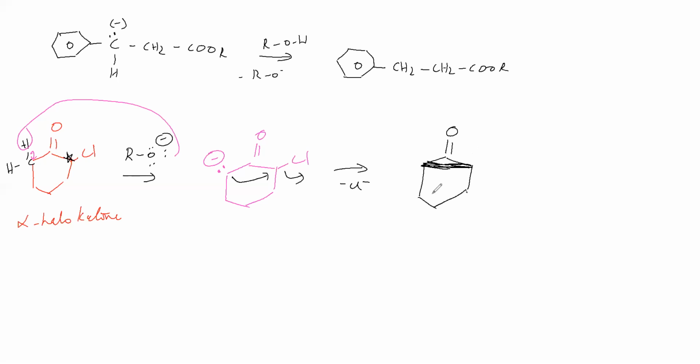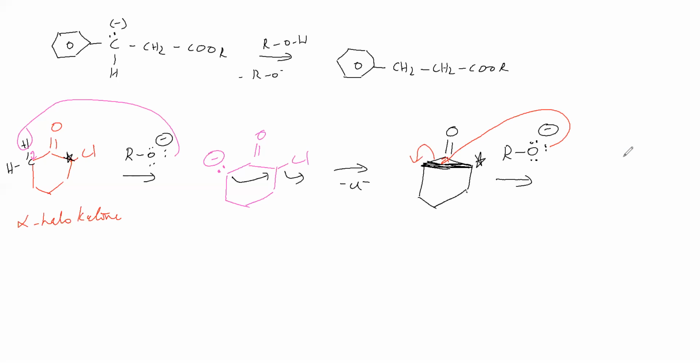Here we can say it is a 5-membered ring, it is a 3-membered ring. Next step is attacking of alkoxide, to the labeled carbon, to the carbonyl carbon. So this bond can shift, otherwise this bond can shift.